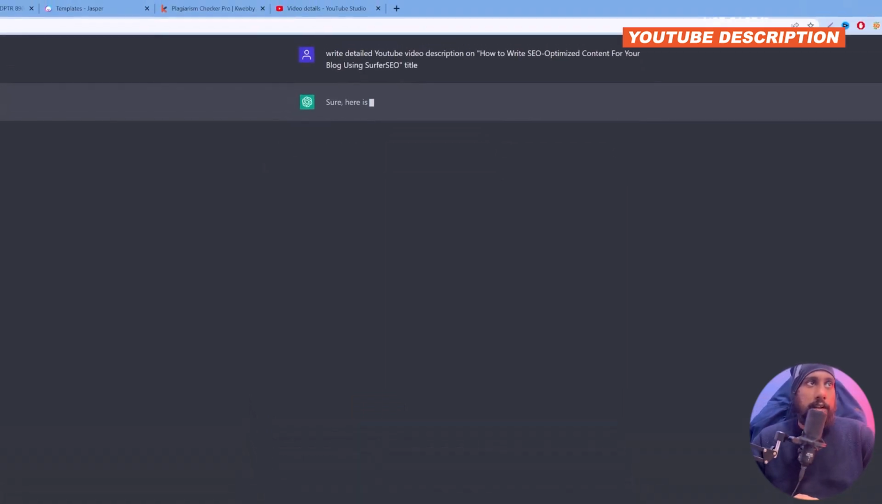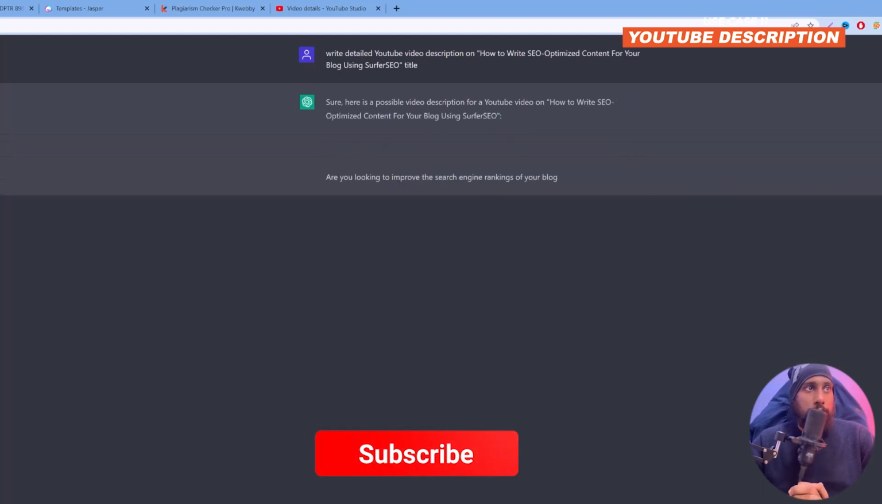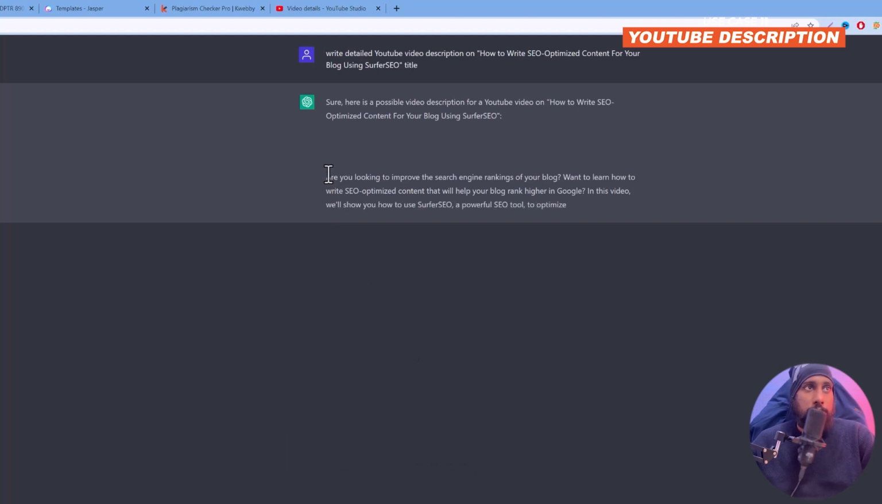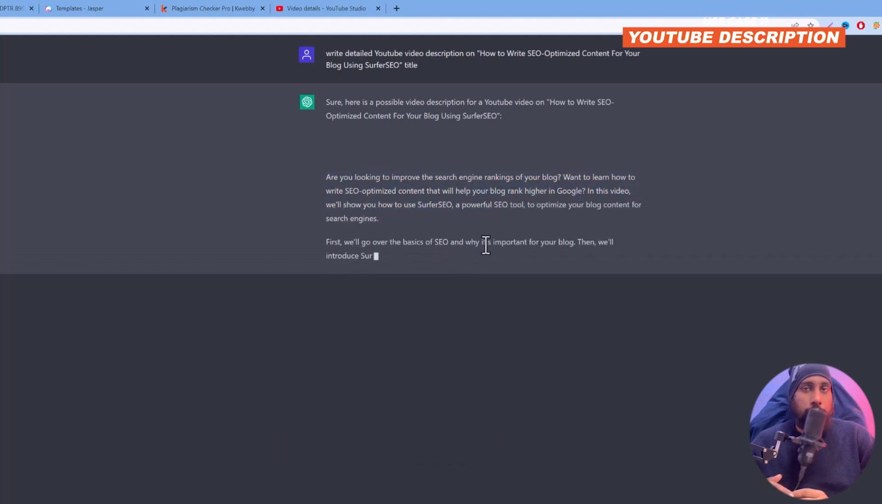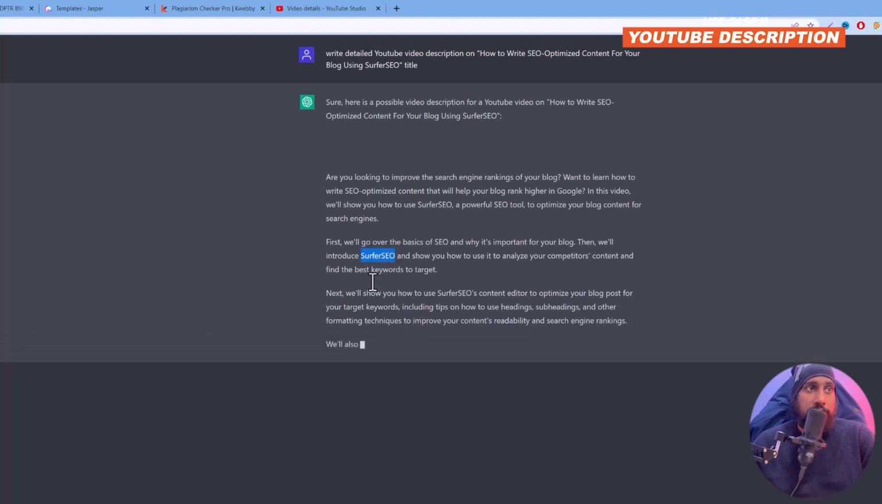Let's see if it can actually do it. So sure, here's the possible description for you on how to do this. Here it will start writing the description for you, and there you go. It shows the various steps to fill out in your description, and it uses keywords like Surfer SEO, one more and again here.